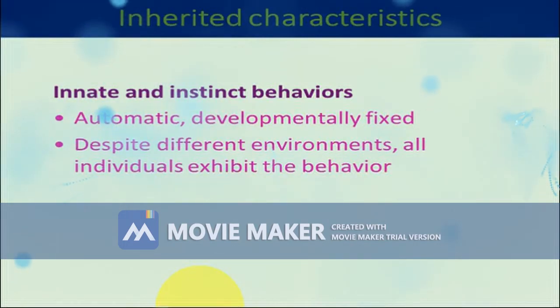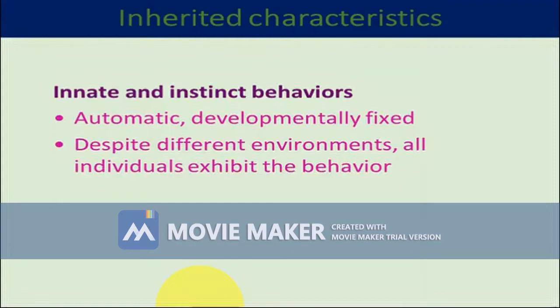This kind of behavior is automatic and developmentally fixed. What does it mean? It means at the time of birth, they carry this particular behavior. So it is already there in the genes of the organism.